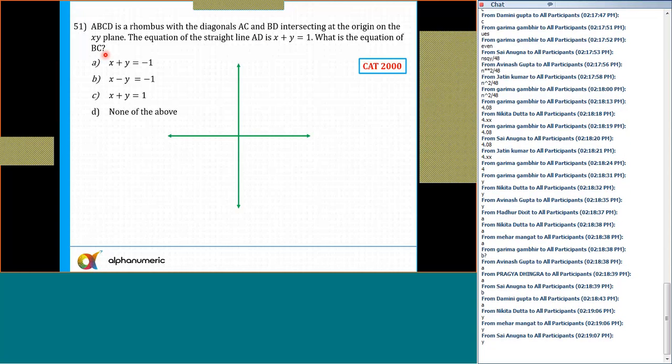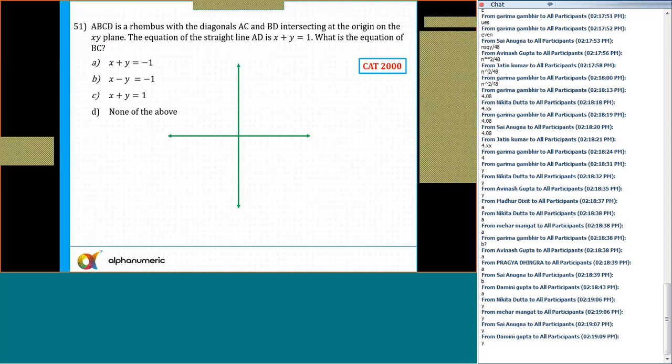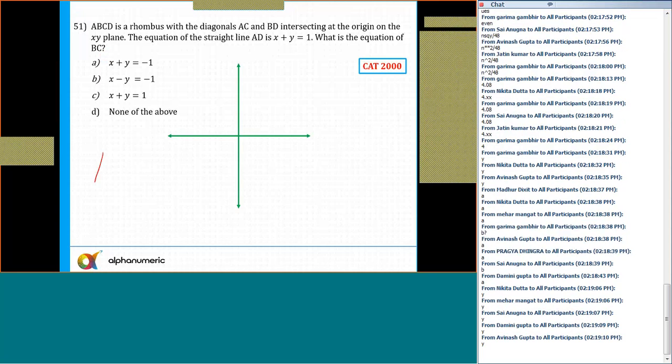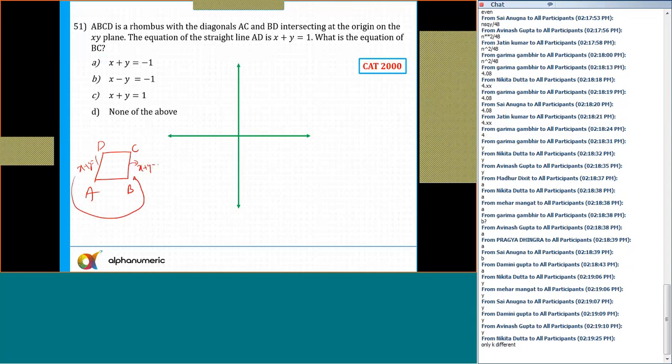Yes. Even if I do not draw the figure, if I just draw the rhombus at random, this is A, B, and C and D. So if AD is x plus y equal to 1, so BC is parallel to that line. An equation of a line which is parallel to this line is going to be x plus y equal to k. X plus y equal to k. So there is only one option which is matching, though there is none of these, but still, I think if you're taking a risk, you can take that.